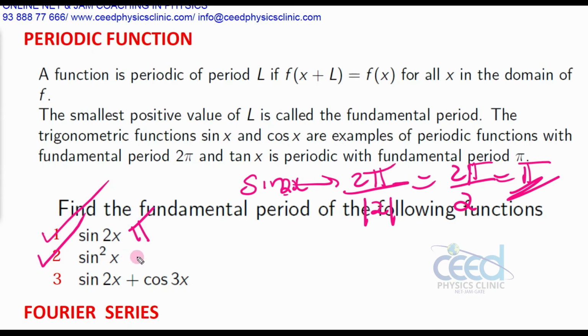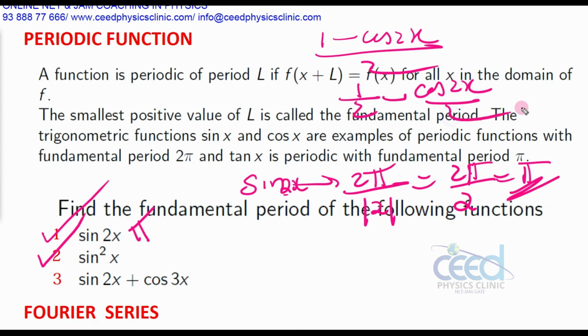To find the time period of sine square x, write sine square x as (1 minus cos 2x) divided by 2. I can write this as 1 by 2 minus cos 2x divided by 2. Now this part is constant, so the period of this function will be the period of cos 2x.